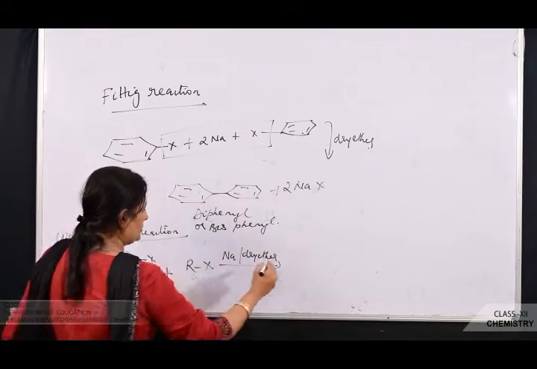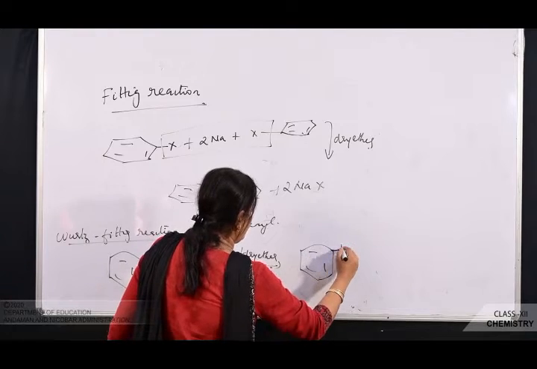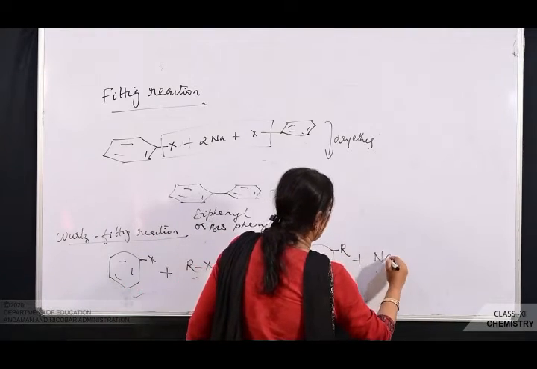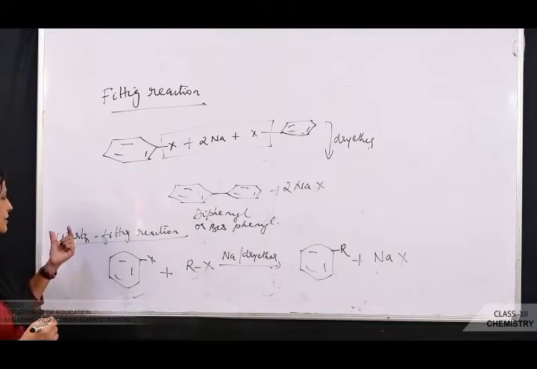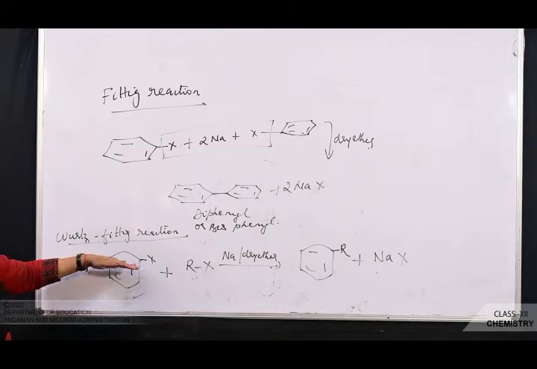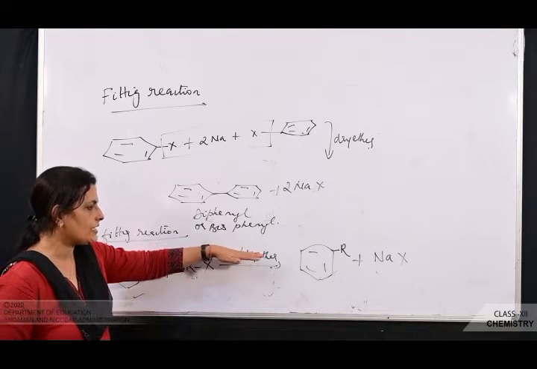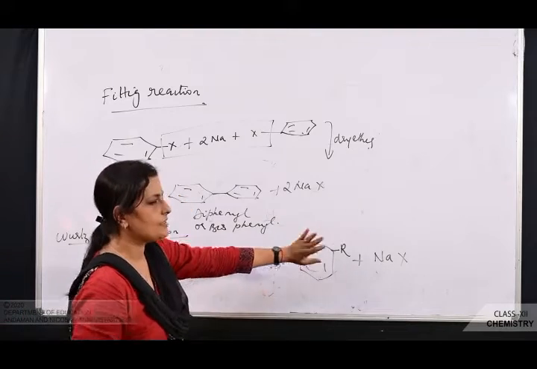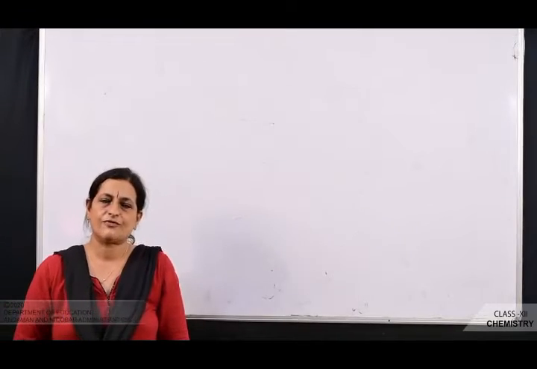So you will get what? Alkyl benzene is the product. Alkyl benzene plus NaX. So that is known as what? Wurtz-Fittig reaction. That is, you are taking the reactants of Wurtz reaction and Fittig reaction. Haloarene is reacting with haloalkane in presence of metallic sodium and dry ether to give you alkyl benzene, known as Wurtz-Fittig reaction. Now we will discuss few questions.